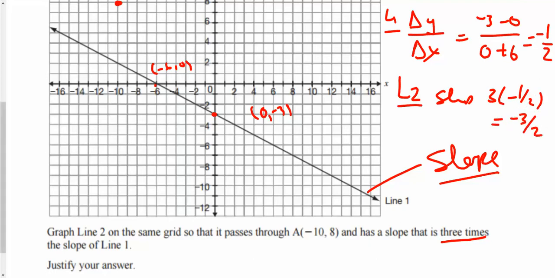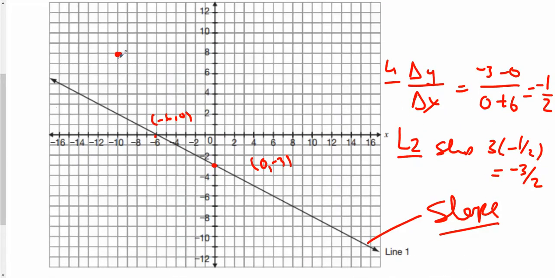So 3 times is big. Don't get confused with the negatives. So here's my point here, and I want a slope of -3/2, which means I go down 3, 1, 2, 3. So I want to put that I went down 3 and show this. And then I'm going to go over 2, 1, 2 and plot that point there.